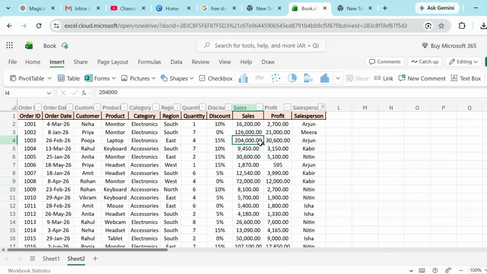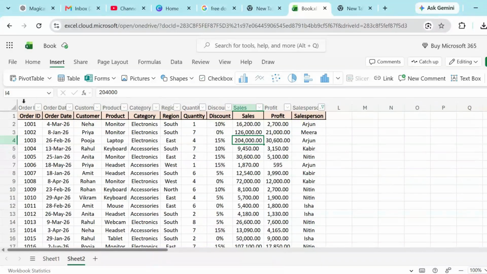For this tutorial, I am using Microsoft Excel Online, which is the web version of Excel. It is a little bit different than your desktop version of any Excel application. I will be demonstrating everything directly in Excel Online so that you can follow along even if you are using Excel in your browser. For today's tutorial, we are going to work with the sales data set and understand how to organize, analyze and extract useful insights from this data.